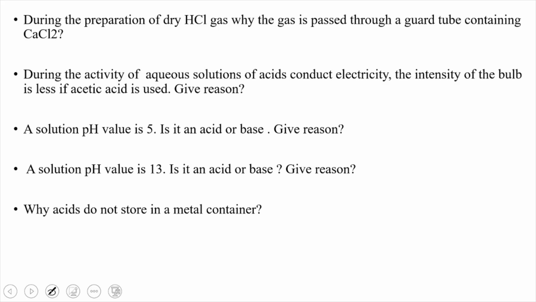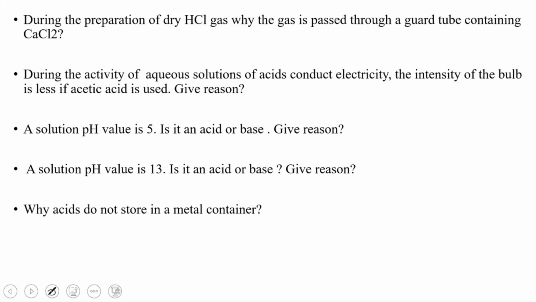So in order to know whether dry hydrochloric acid can turn the color of the litmus paper, we have to remove any sort of moisture present. That's why we have passed the dry hydrochloric acid into a guard tube which contains calcium chloride, because calcium chloride will absorb any sort of moisture present inside the hydrochloric acid gas.